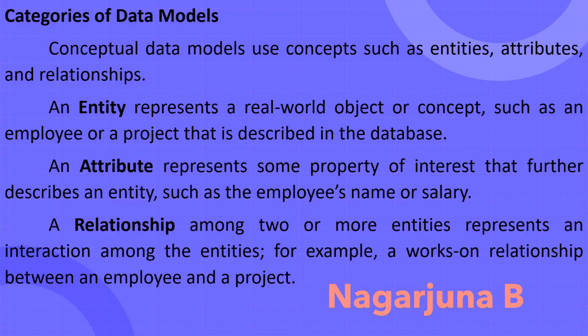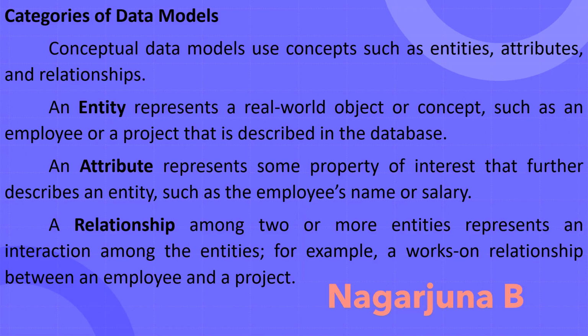Next, a relationship. A relationship among two or more entities represents an interaction among the entities. For example, works on represents a relationship between an employee and a project. That means an employee is working on a particular project. Works for represents a relationship between an employee and a department.